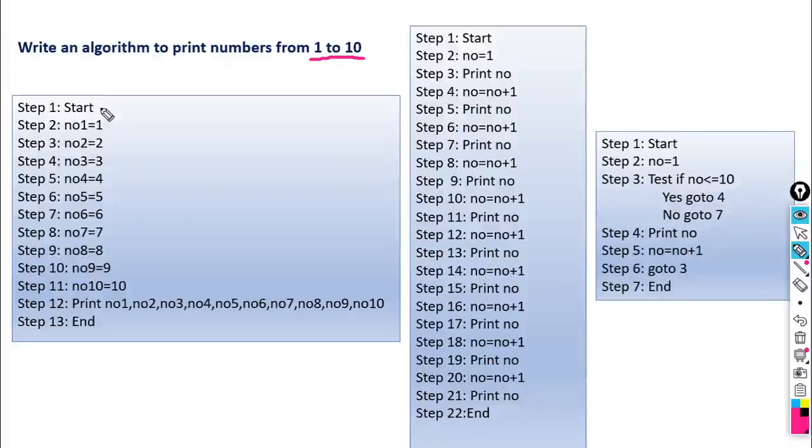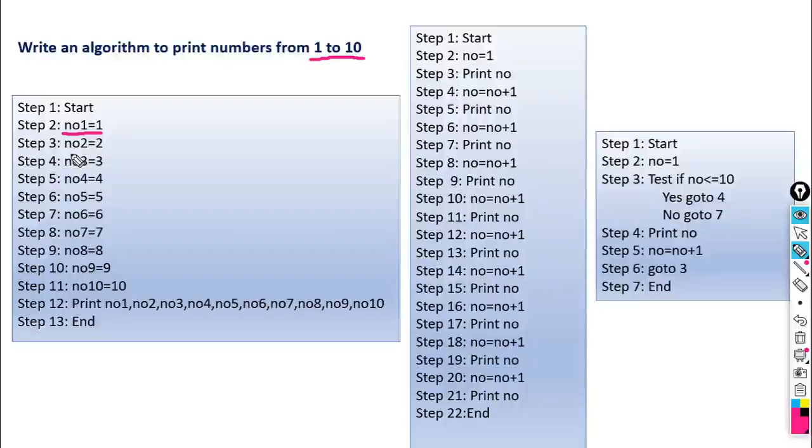So in the first example, look here, what have we done? Step 1, start. What is our lower bound, our lower limit here? 1. What is our upper limit here? 10. So we assign the first number to the variable no1. no1 is equal to 1. Because we want to display 10 numbers, we are using 10 different variables. In the first assignment statement, we have stored the lower limit in one variable. So no1 is equal to 1.